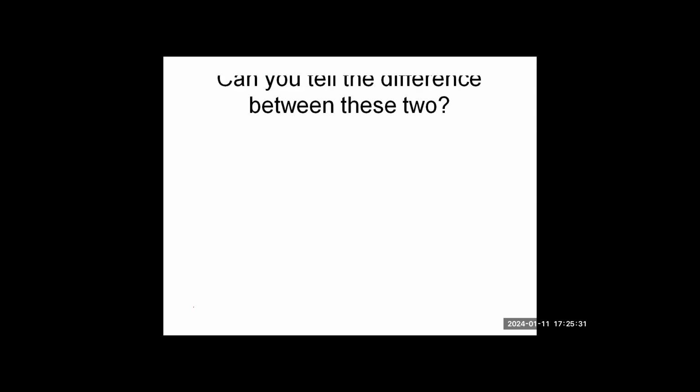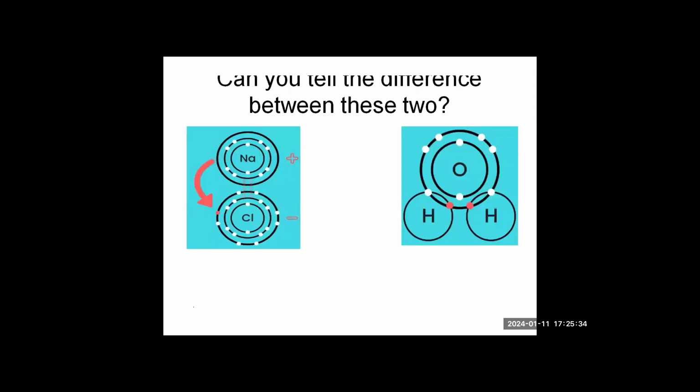Now, the difference between the two, you can see here in the first one, sodium is losing electron to chlorine to get NaCl. And here the electrons are shared between the atoms to make H2O. So if you remember, we have already discussed this in the last chapter, that the compounds which are formed by transfer of electrons are called ionic compounds, and the ones which are formed by sharing of electrons are called covalent compounds.